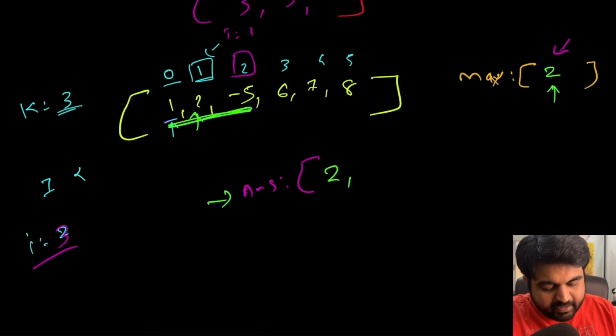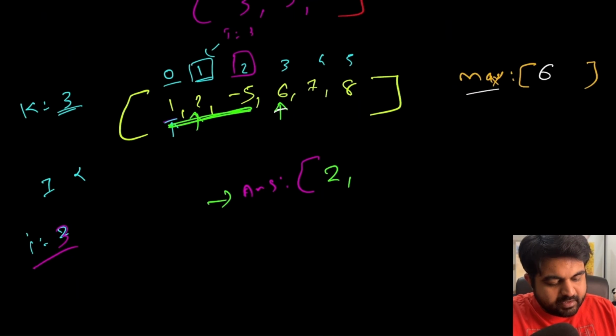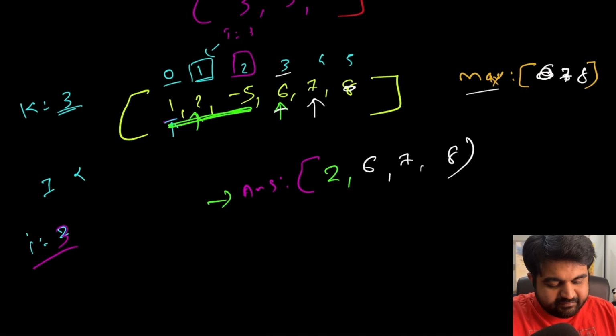Next we will have to add one more element. So now we are at this value number 6. This 6 is definitely greater than the current maximum value we had, so we can add value number 6 as the answer for this one. And now once again we will have to add the maximum value, so we can add value number 6 over here. Once again we find value number 7, so that is going to replace our maximum value, and then value number 8, that is also going to replace our maximum value, so we can add these values like this and build an answer.